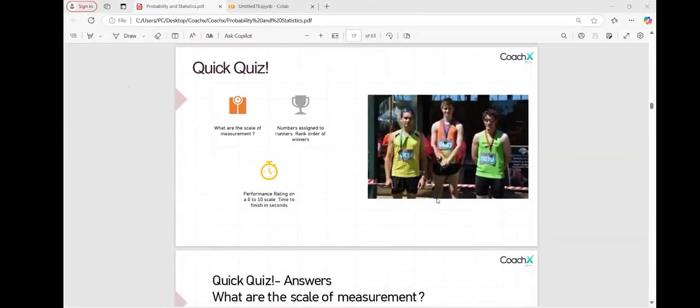There is a quick quiz for you guys. Just look at this. It is about interval and ratio, or the previous categories which you also learned. Anyways, if you are going to the previous ones, you are going to have specifications also.